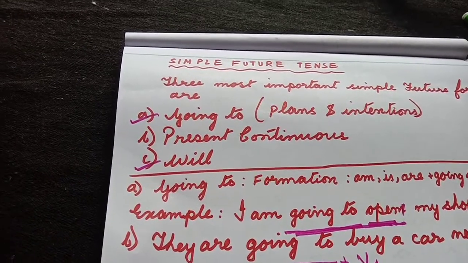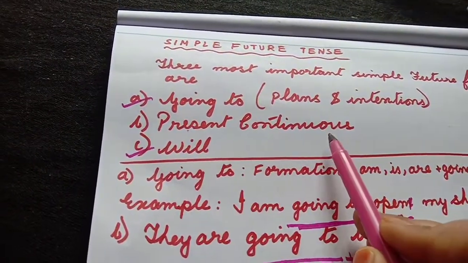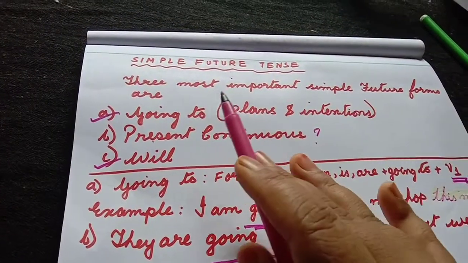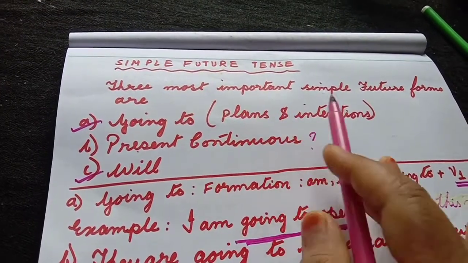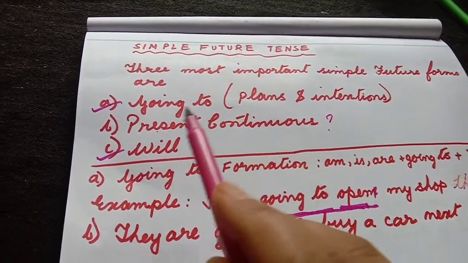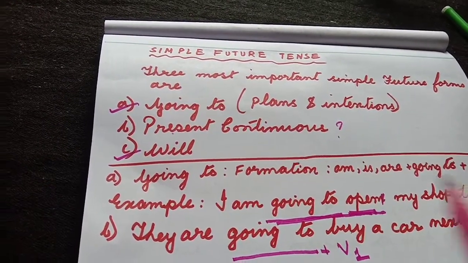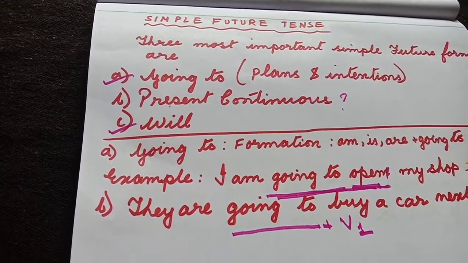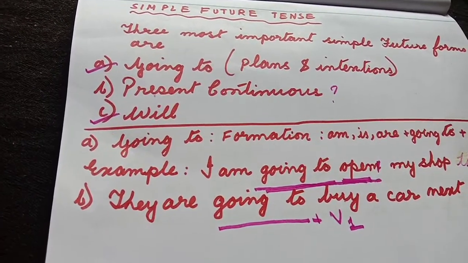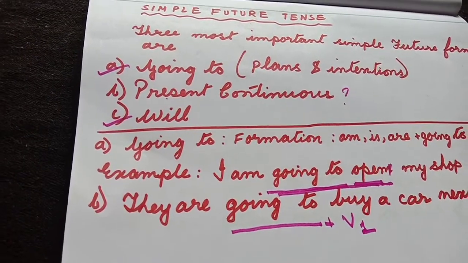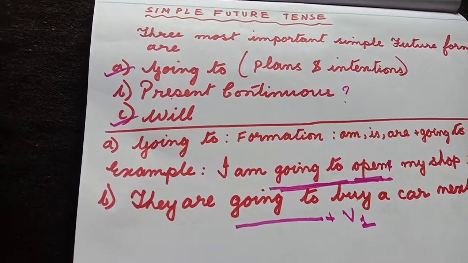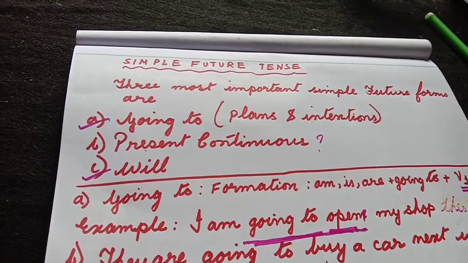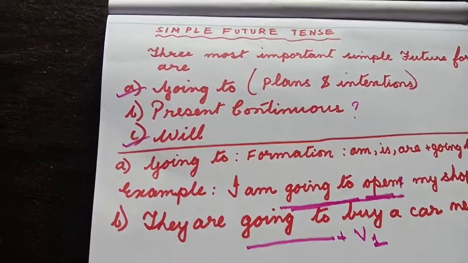Going to and will, you might think they can be part of the simple future tense, but what about the present continuous tense? The present continuous tense is a big question mark. How come the present continuous tense is used to talk about the simple future? We have already discussed the present continuous tense. If you have not seen the previous video, you can open my channel and see the videos related to tense. The present continuous tense is also used to talk about simple future actions.